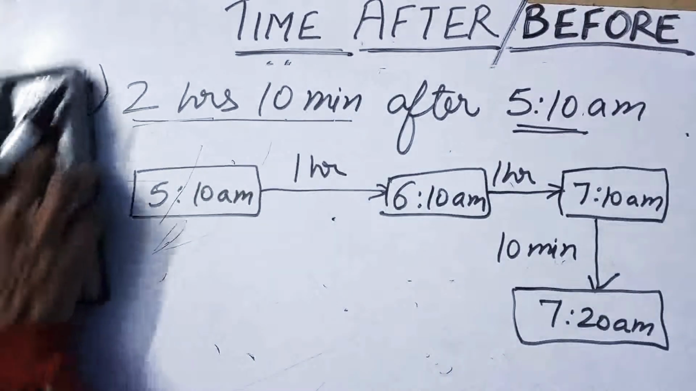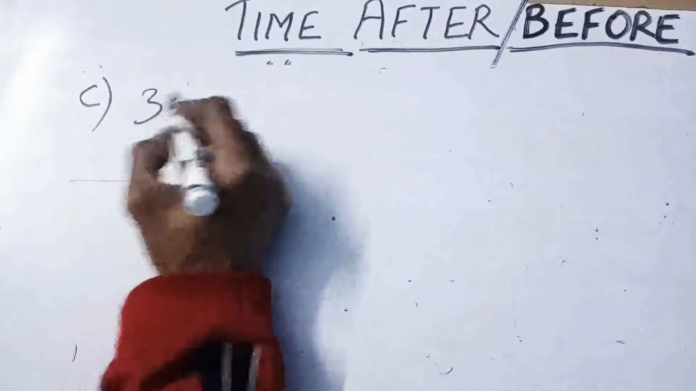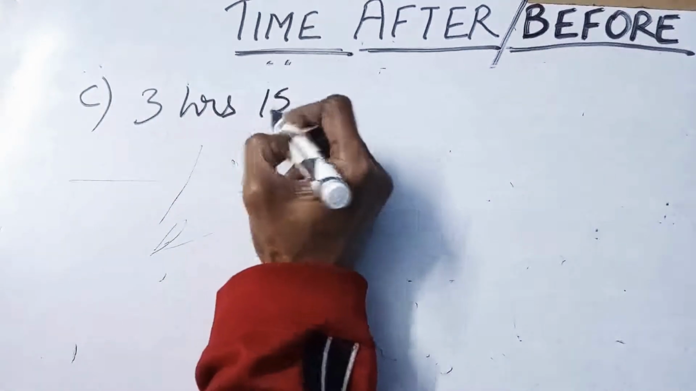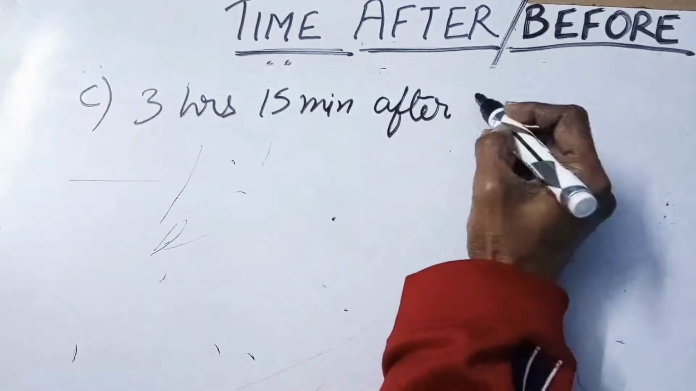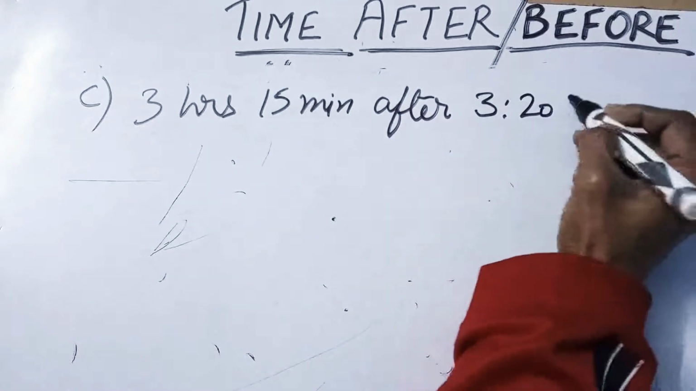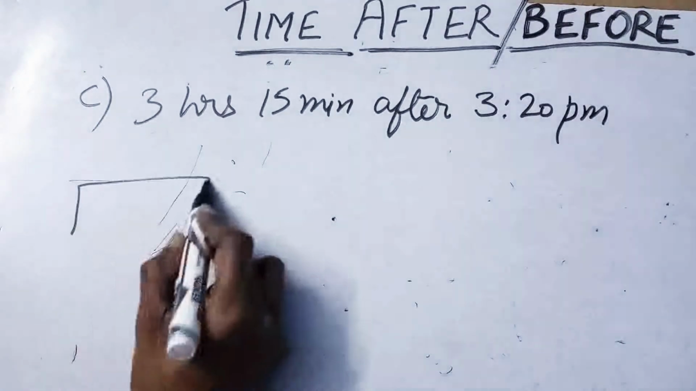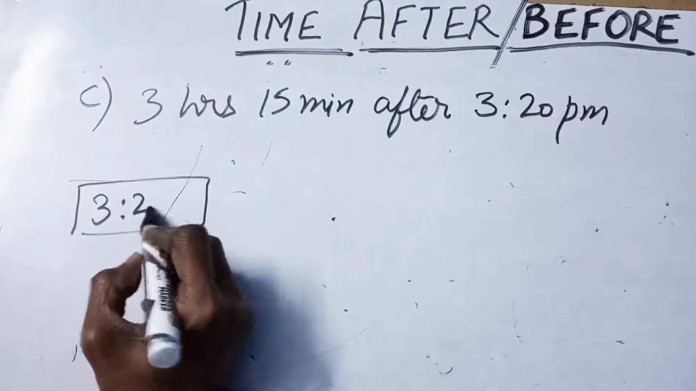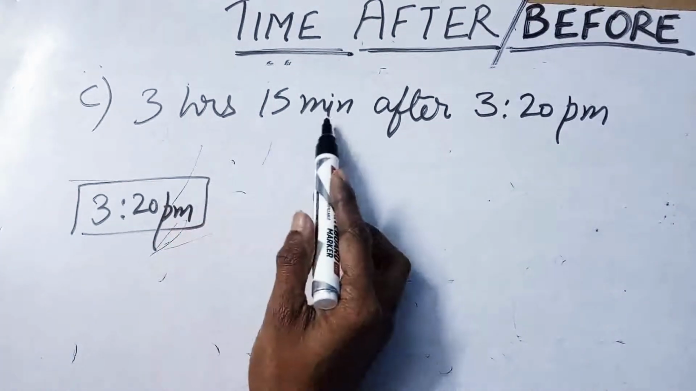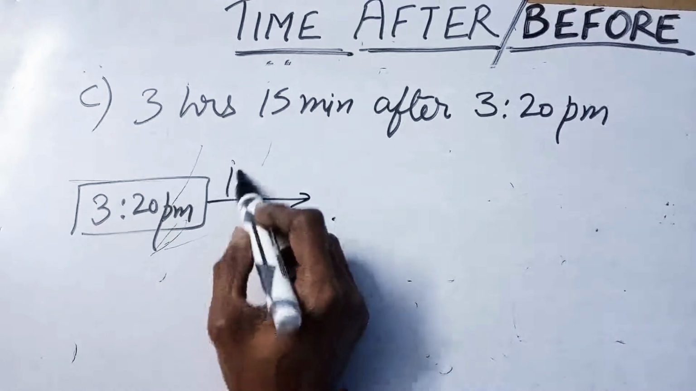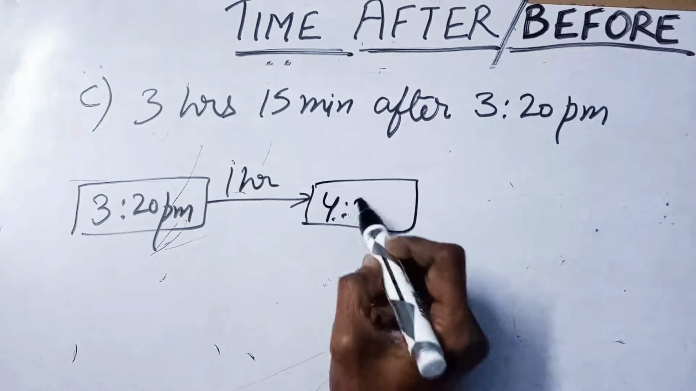Let's see the next question. We have 3 hours 15 minutes after 3:20 p.m. Now the starting time is 3:20. We start with 3:20 p.m. We have to move forward 3 hours 15 minutes. Let's go 1 hour forward. What will be the time after 1 hour? 4:20 p.m.